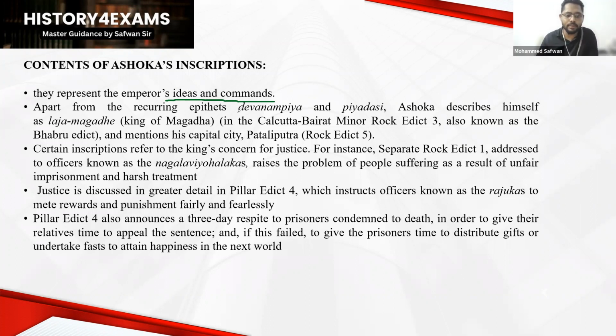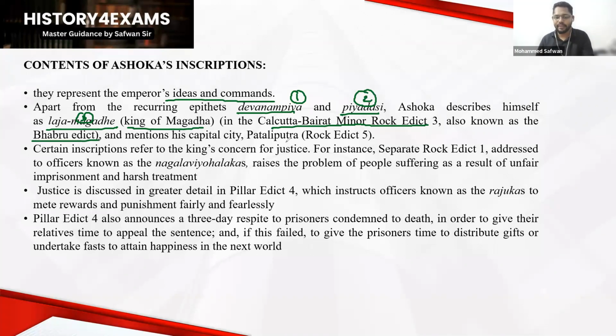Okay. So apart from the recurring epithets Devanam Piya and Piyadasi, which we discussed as some of the epithets or titles used by King Ashoka, we have some other titles also, like Laja Magadhe or Raja Magadhe, that is, King of Magadha. So this title was taken by King Ashoka. We have this information from the Calcutta Bairat Minor Rock Edict, otherwise called the Bairat Edict.